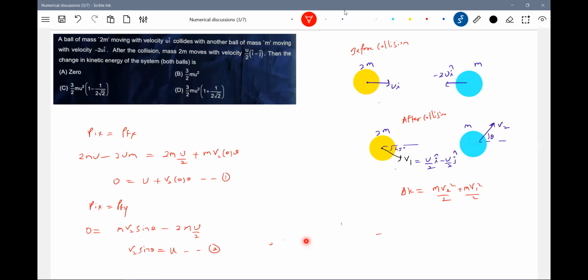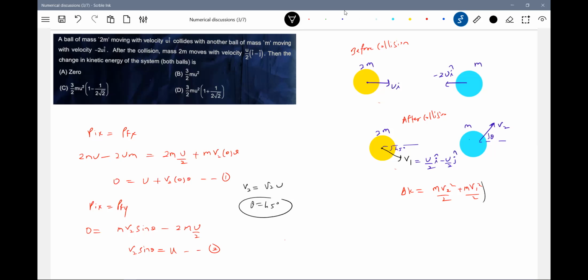Okay, yeah, thanks. And now we'll simplify this. So squaring and adding, I think this will be v2 is equal to root 2 u. v2 equal to root 2 u, so theta will be 45 degrees.